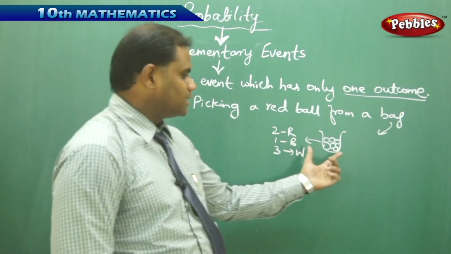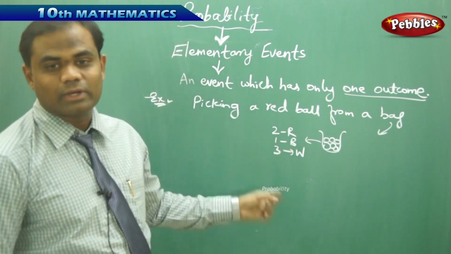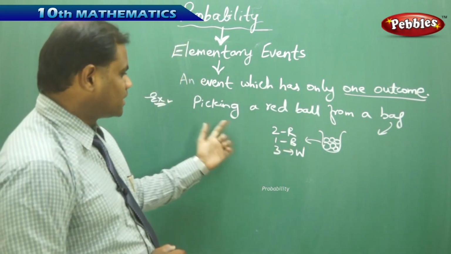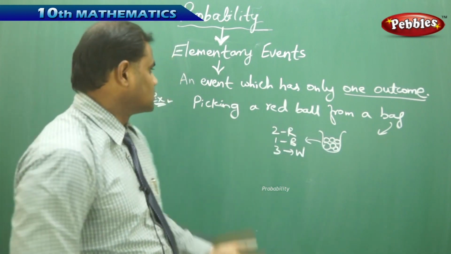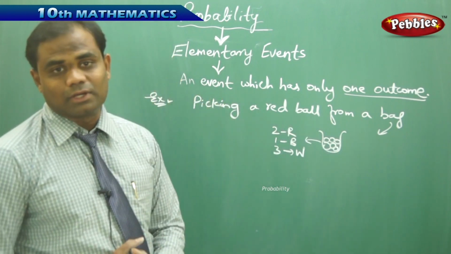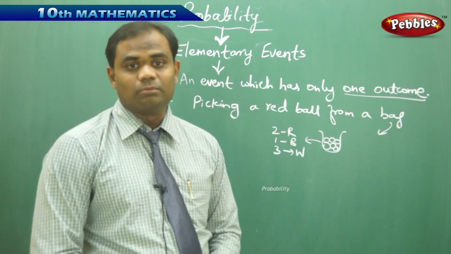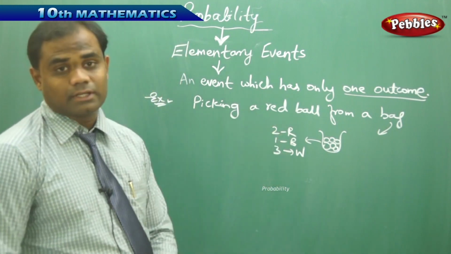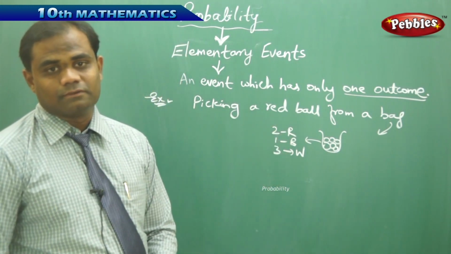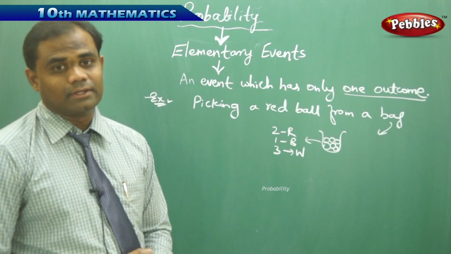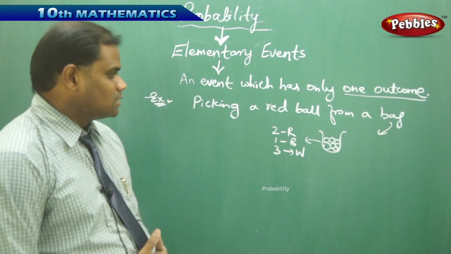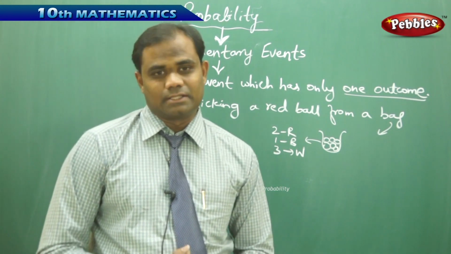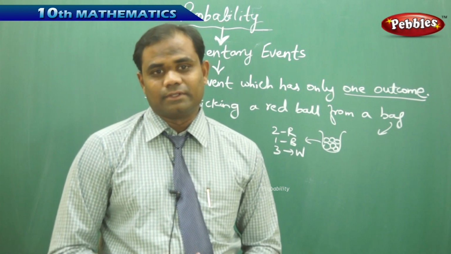So in this bag containing 6 balls, there are 2 red, 1 blue and 3 white balls, where picking a red ball from a bag is an event which has only one outcome, that is picking only the red ball. So the outcome here is a red ball, which we call an elementary event. This is one of the examples through which we understand elementary events.